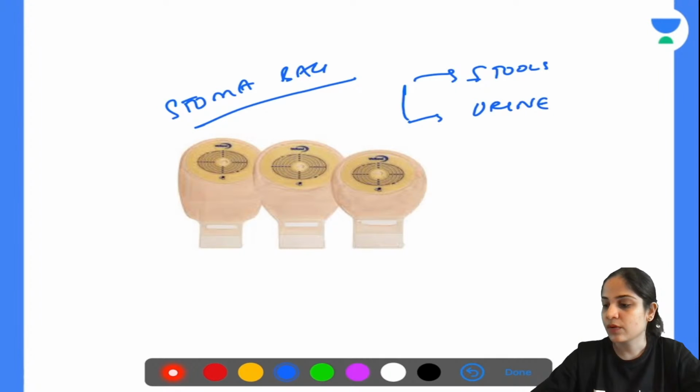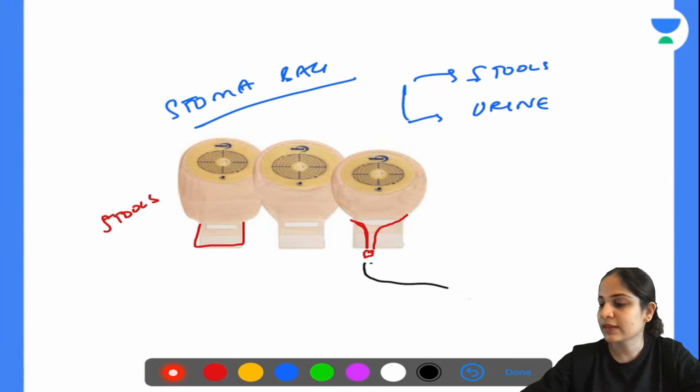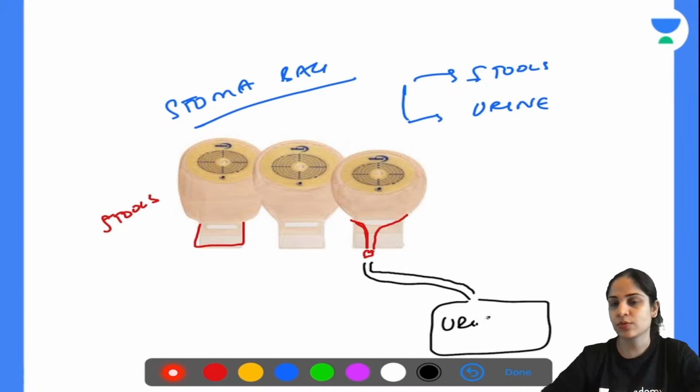Now, if you have another stoma bag, I think I forgot to transfer the picture, so I'm extremely sorry about it, but that will basically have a narrower opening like this, and it has something to connect here to a Foley's Uro bag. So this is a narrower opening stoma bag which connects to a Uro bag, and that is the one that is used for collecting urine. So there are two types of stoma bags. You have one which collects stools and one which collects urine.